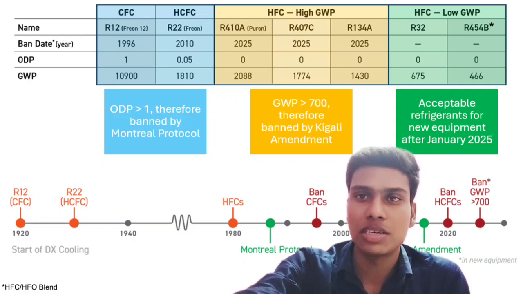Refrigerant has been changing from year to year and from decade to decade. It depends upon the GWP. What is GWP? Global warming potential. So what it denotes, these parameters we are going to see in this video.